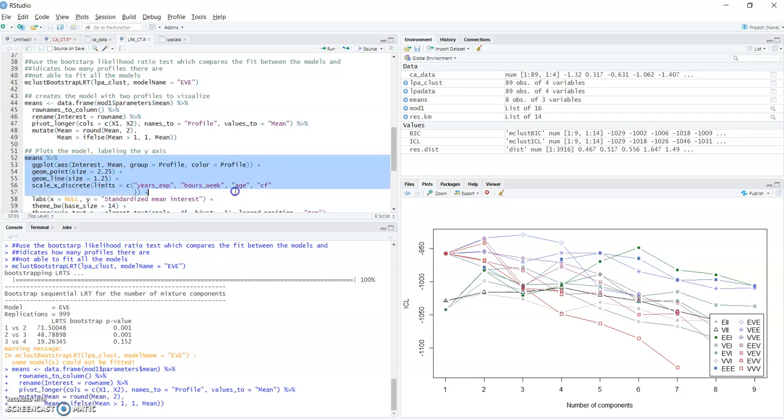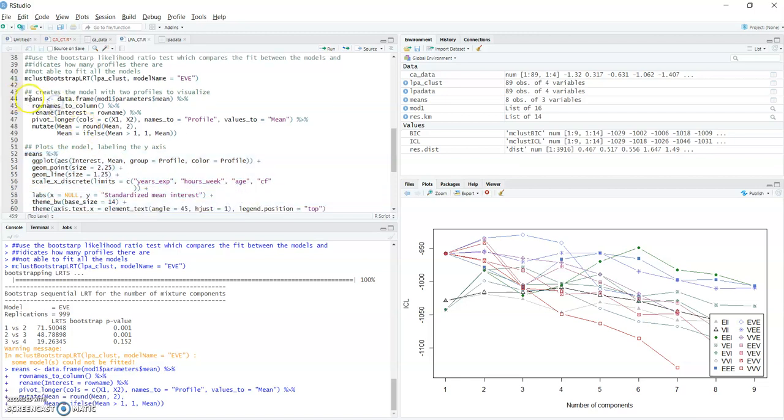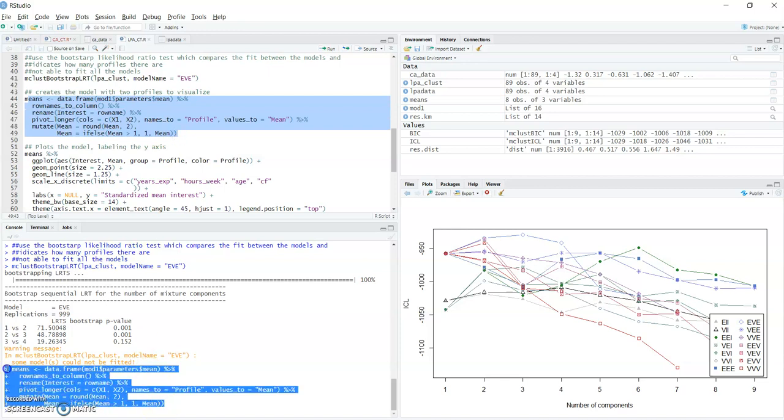I've already run this line of code here. So this creates the model. And you see here, now I just have my model created. It's extracted means, it's done all of these things, cut off my standardized values that are greater than one, because it'll have plotting issues. It's extracted values and pivoted them into long form for my next plot.